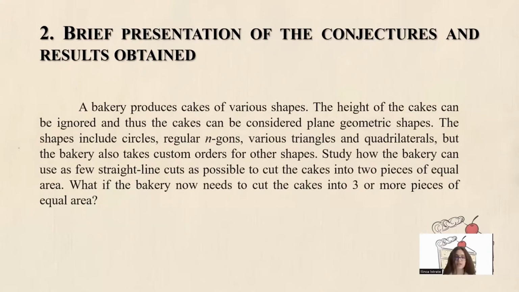The second point is the brief presentation of the conjectures and the results obtained. A bakery produces cakes of various shapes. The height of the cakes can be ignored, and thus, the cakes can be considered plain geometric shapes. The shapes include circles, regular pentagons, various triangles and quadrilaterals, but the bakery also takes custom orders for other shapes. Study how the bakery can use as few straight line cuts as possible to cut the cakes into 2 pieces of equal area. What if the bakery now needs to cut the cakes into 3 or more pieces of equal area?